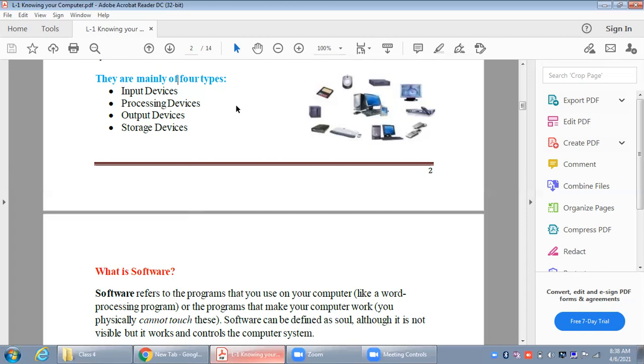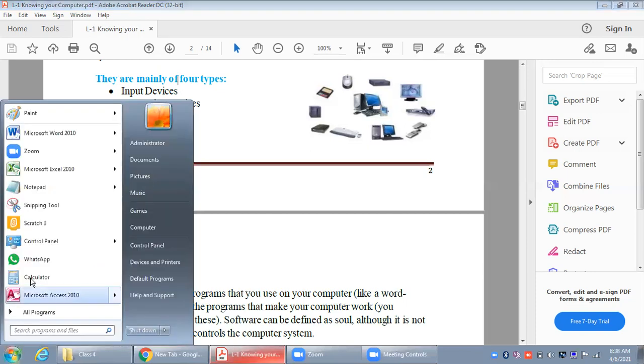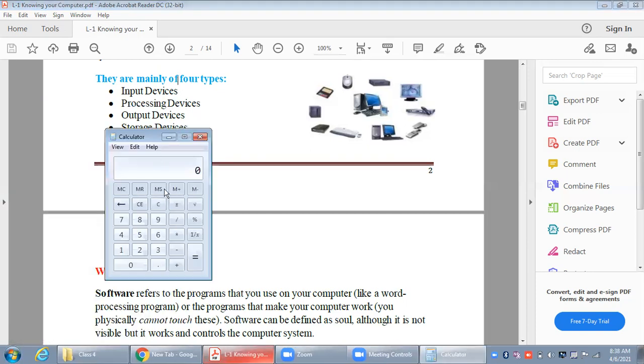Next is the processing device. Processing device means that if you are putting something inside the computer, the computer processes that task and then gives you the output. For example, a monitor is also an output device because it is displaying your result. Now, if I open a calculator and enter a few numbers, 9 plus 3, I am using my mouse as an input device for typing the numbers. So right now the mouse is an input device.